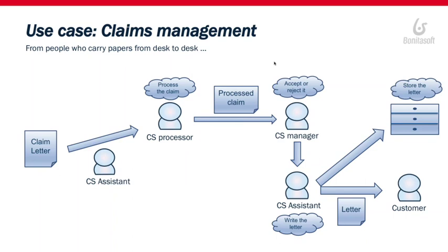In the manual system, the customer service assistant will hand over the claim letter to the processor, who will review the information and put together the information to answer the customer. So we'll basically process the claim. Usually, his manager would like to review the claims, what has been done on them, and what is going to be the answer to the customer.